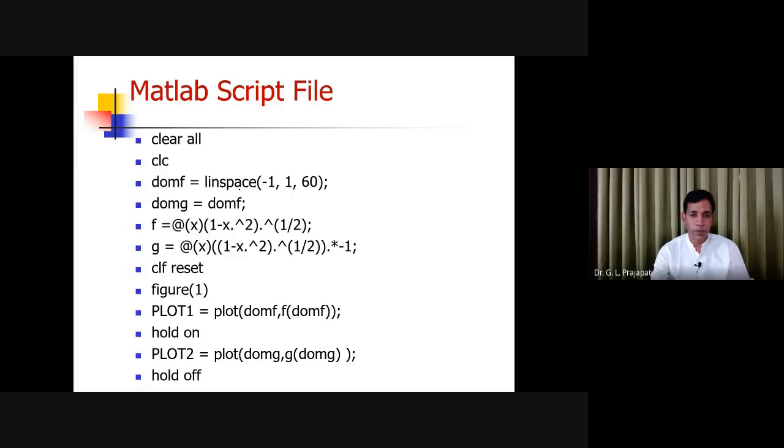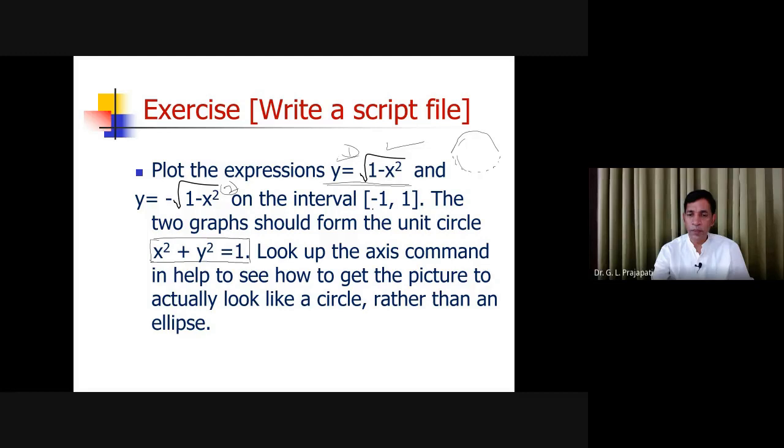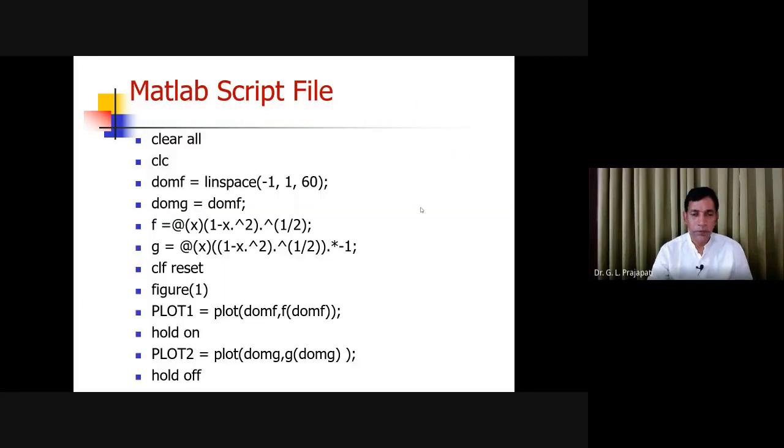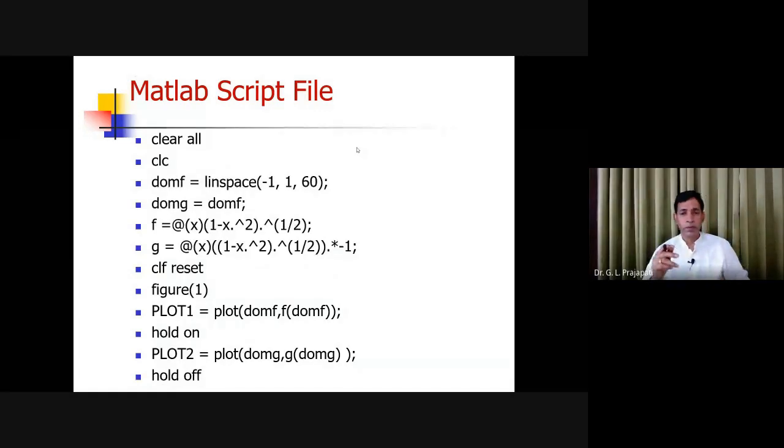Now you need, see, minus 1 to 1. You want to compute the value minus 1 to 1, because circle is of unit radius. So you have minus 1 to 1 and you want 60 points. You may increase, you may want 600 points, you may want 100 points. So we are interested for the 60 points, for example. 60 points you want. That's all. And this is dom f, just like a variable name, nothing else. And dom g, in other variable you are assigning the same value.